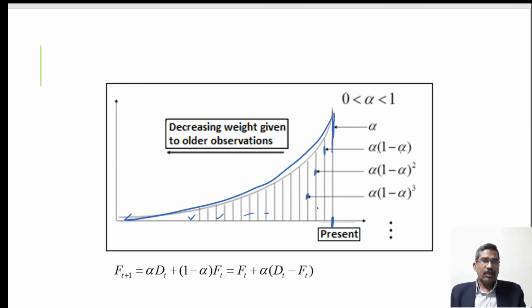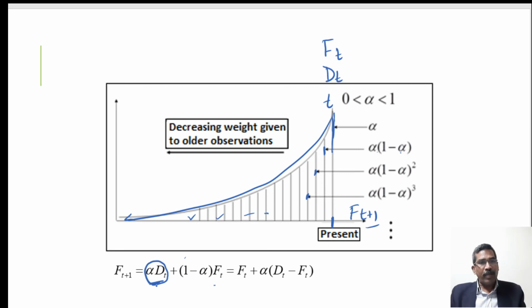And in this case, how do we find the forecast? Suppose this is the t period and we want to find the forecast F(t+1) for the next period. Then we consider the actual demand for the tth period and the forecast for the tth period, and we provide the alpha value: alpha into the actual demand in the tth period, plus 1 minus alpha into the forecast value in that tth period.